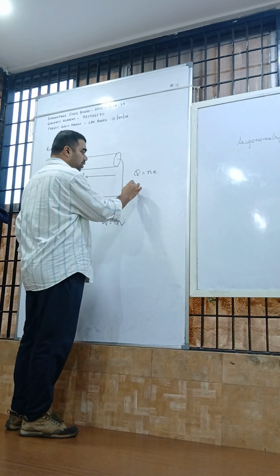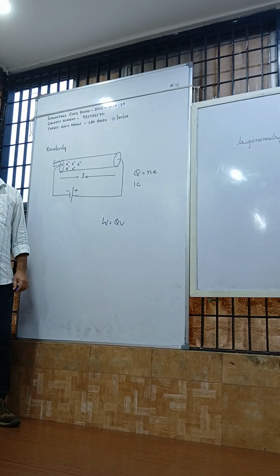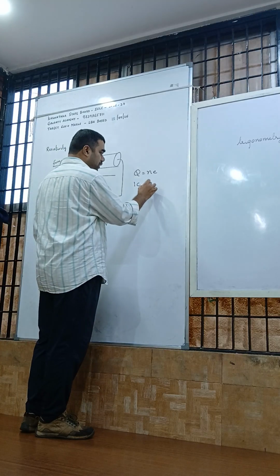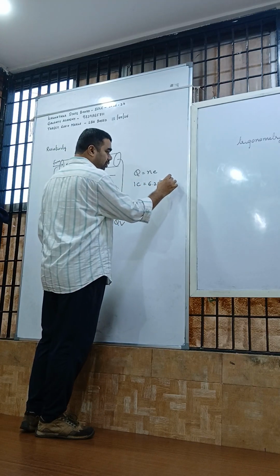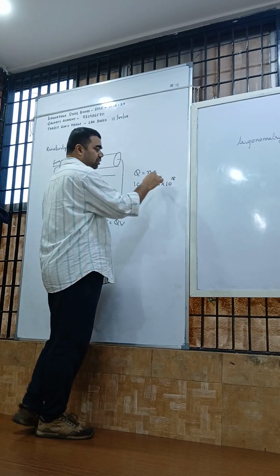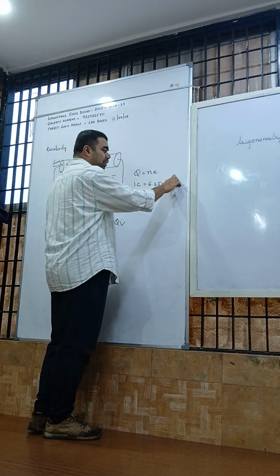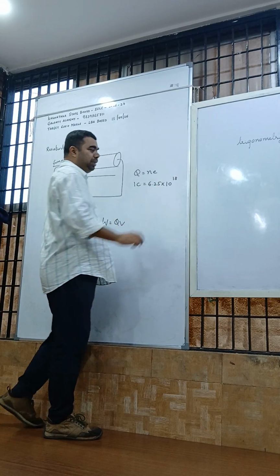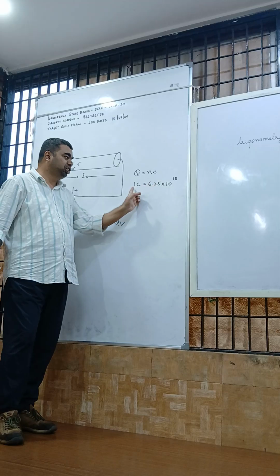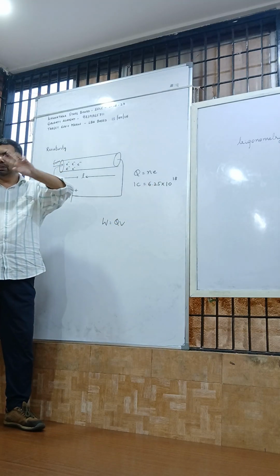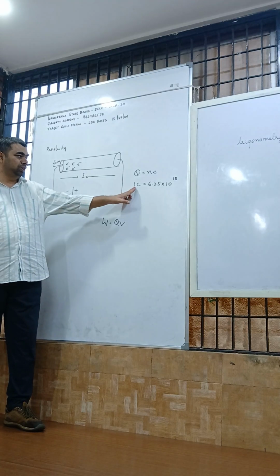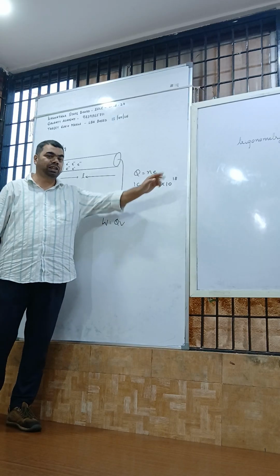Now suppose the charge is 1 coulomb. Actually, for 1 coulomb of charge, 6.25 into 10 to the power of 18 electrons are needed. Remember, the number of electrons cannot be negative, it is positive. 6.25 into 10 to the power of 18 electrons constitute 1 coulomb of charge. 1 coulomb does not mean 1 electron. 1 coulomb means 6.25 into 10 to the power of 18 electrons.